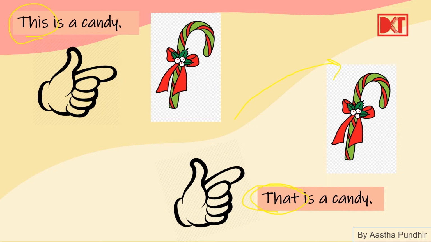So in both the situations, it is being pointed towards a thing. And the pronoun being used is this or that. So these two become demonstrative pronouns.